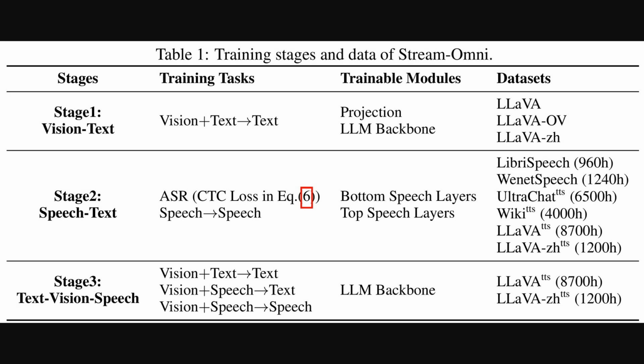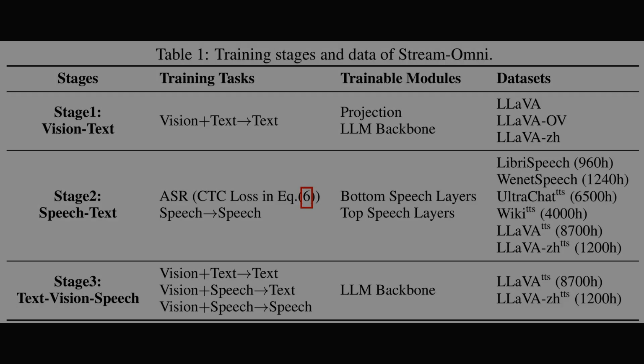This table then details the 3-stage training process used to build the model. First, they train on vision and text tasks. Then, in stage 2, they focus specifically on speech and text. Here, they use that connectionist temporal classification method to train the model on automatic speech recognition tasks, essentially teaching it to transcribe speech accurately. The final stage brings everything together, training on vision, speech, and text simultaneously. This step-by-step approach is key to how they achieve such strong results with a relatively small amount of speech data.